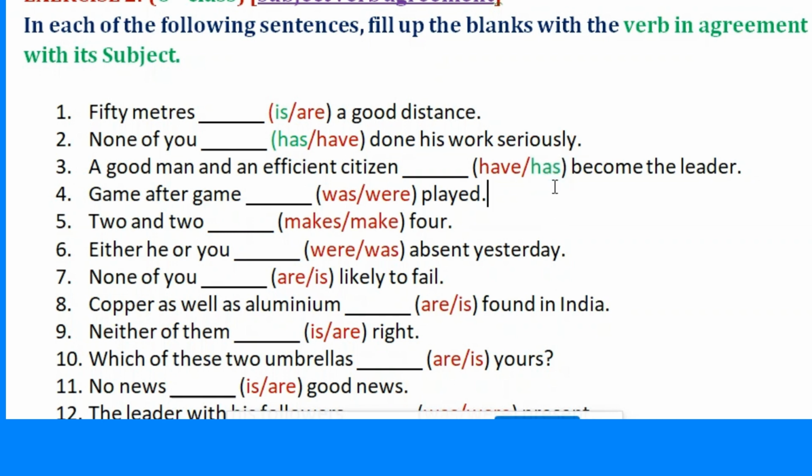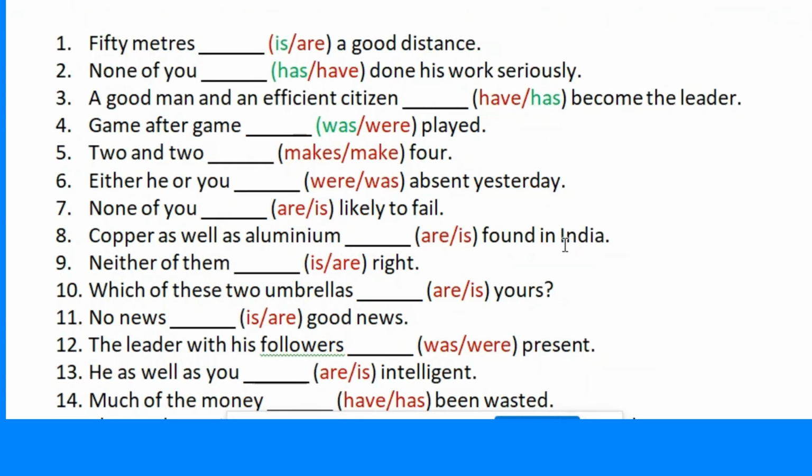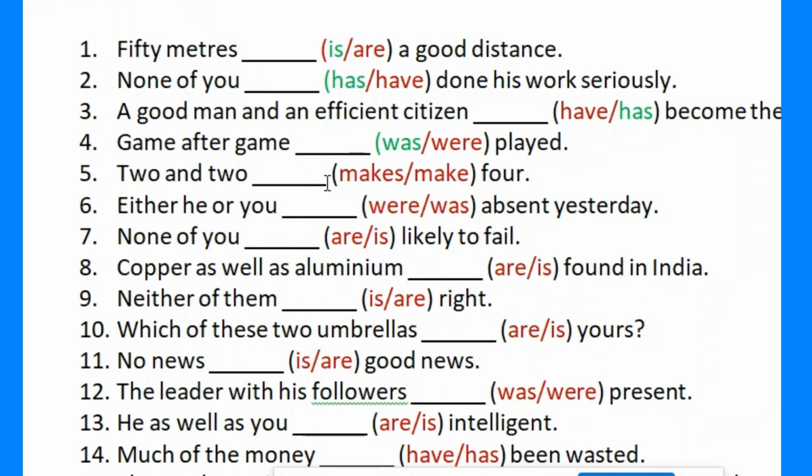4. Game after game was played. Explanation: game after game is a singular subject emphasizing a series of games, so we use was. 5. 2 and 2 makes 4. Explanation: in mathematical expressions, we treat them as singular, so we use makes.